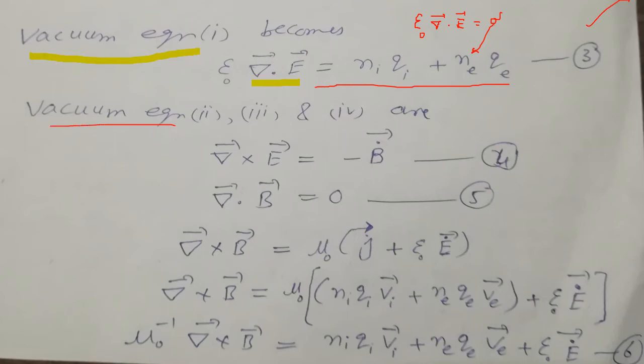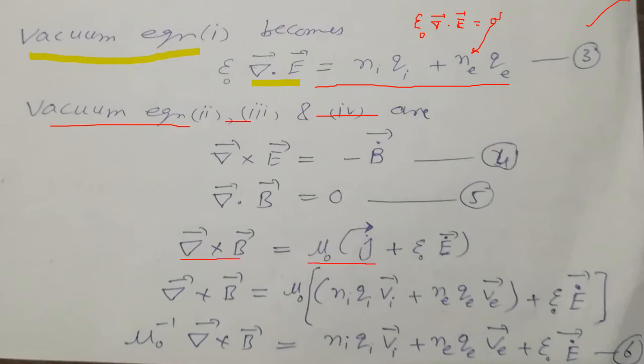From vacuum equations 2, 3 and 4 we have del cross E is equal to minus B dot, del dot B is equal to 0, and del cross B is equal to mu naught into J plus epsilon naught E dot. E dot here is partial E by partial t, and B dot is partial B by partial t, and these are the Maxwell equations.